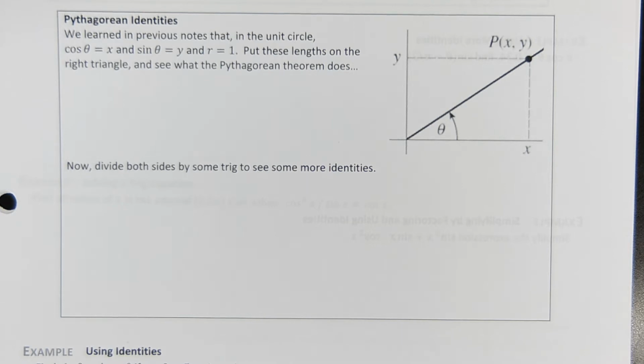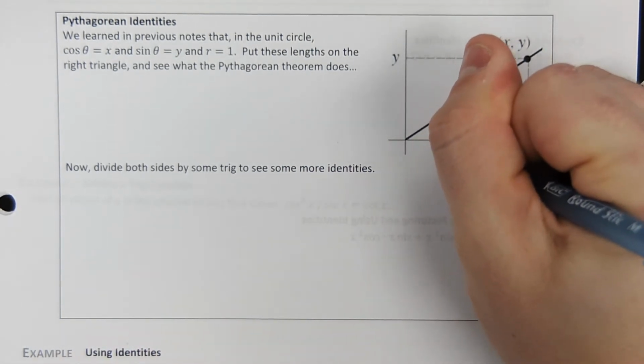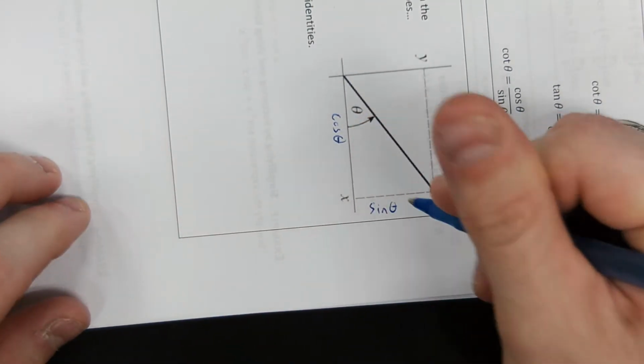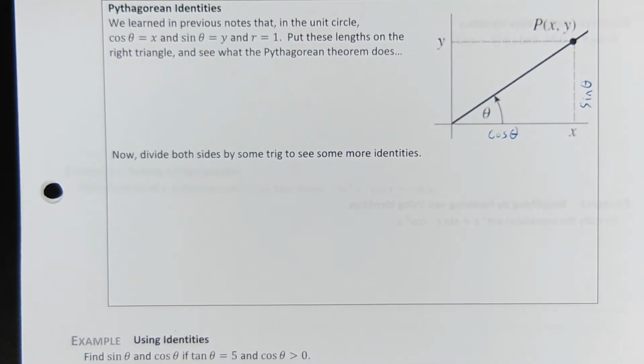So if you were to put these things on a right triangle, and I'm pretty sure I've done this before, if the x value is cosine theta, and the y value is sine theta, then the Pythagorean theorem, which normally would have been a squared plus b squared equals c squared, or for our triangle, the equation of a circle, x squared plus y squared equals r squared, actually ends up being cosine squared plus sine squared, a squared plus b squared, equals hypotenuse squared, which is just 1.